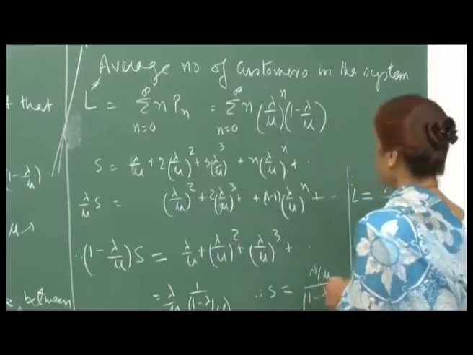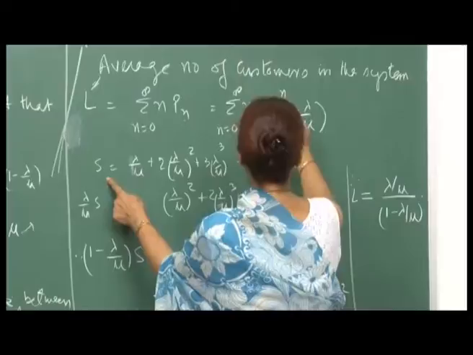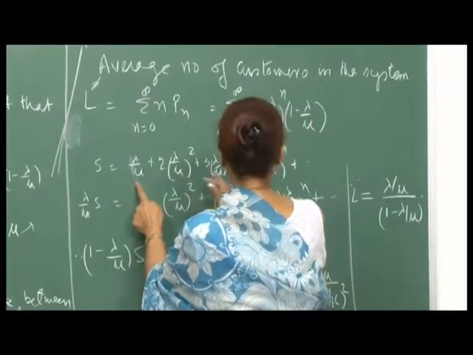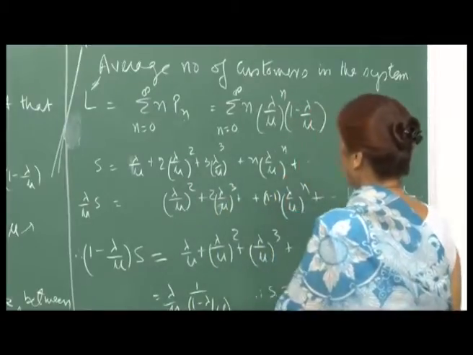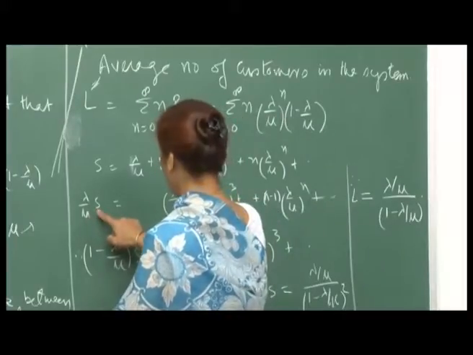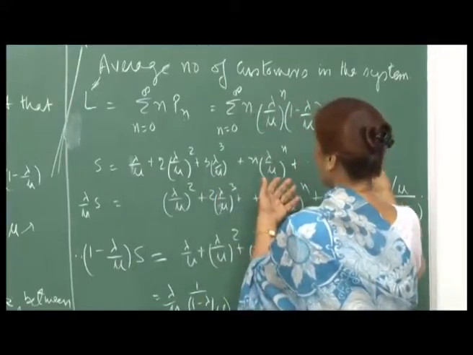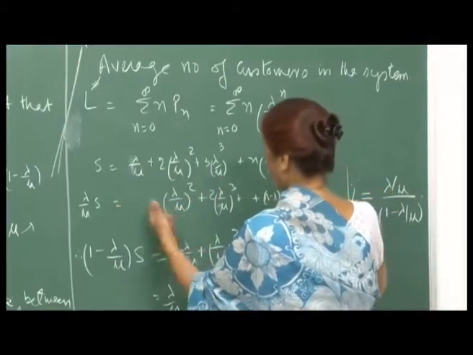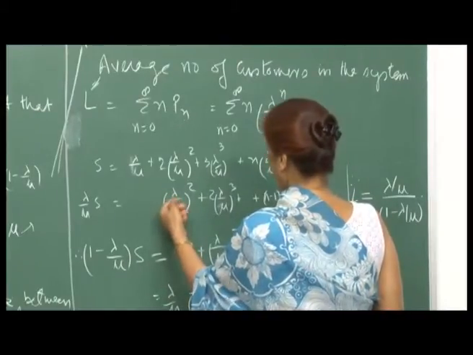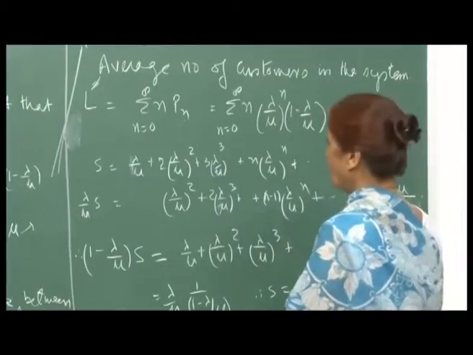So, let me call this series, sigma n lambda by mu raised to n from 0 to infinity, S. I just write it out like this, then I multiply this by lambda by mu S, and since there are infinite terms in the series, I can start writing this from here, it does not matter, this sum I can just shift one position, and both extend to infinity.